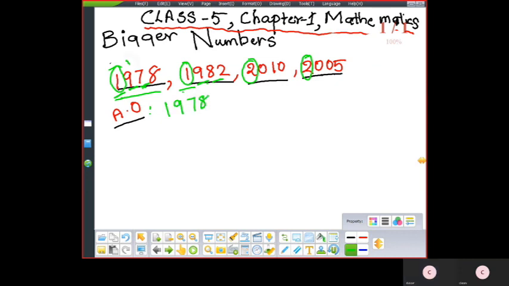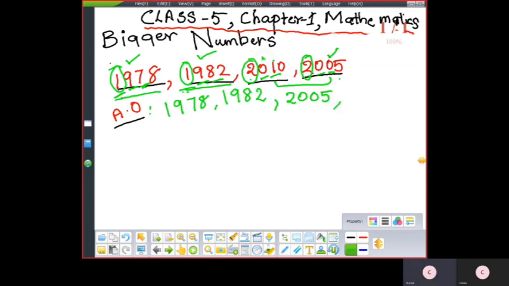1978, this is over. Then afterwards, the remaining number which you left is 1982. So these two numbers are over. Now you have the next competition with these two, 2010 and 2005. In the thousands place you have 2, so go to the next place. Check the hundreds place: here 0, here also 0. Now check the tens place: here 1, here 0. Which is smaller? 0 is smaller. So this whole number will become the next smaller number, 2005.